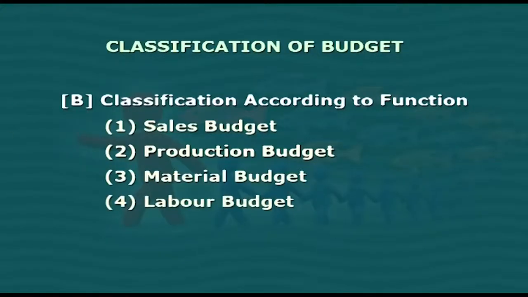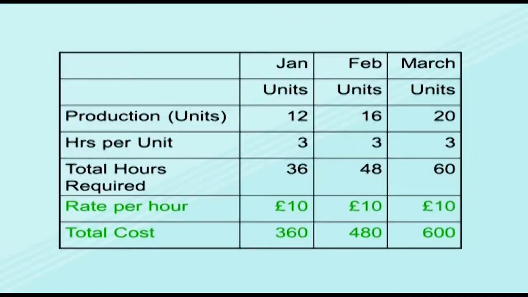The fourth is labor budget. Friends, labor budget shows the total hours required to complete the production activities and target. Labor budget is a budget which is prepared by the personnel department of the organization. It also shows the cost incurred for the labor used for the production.